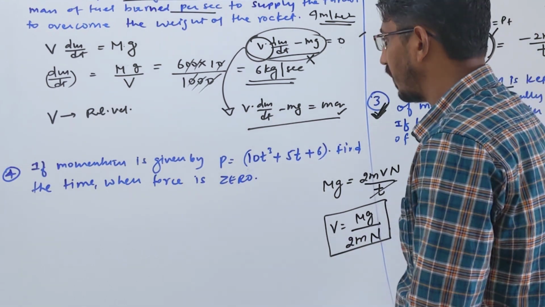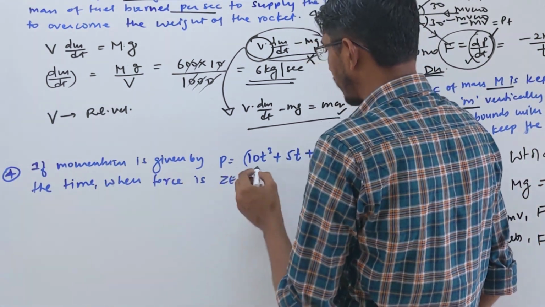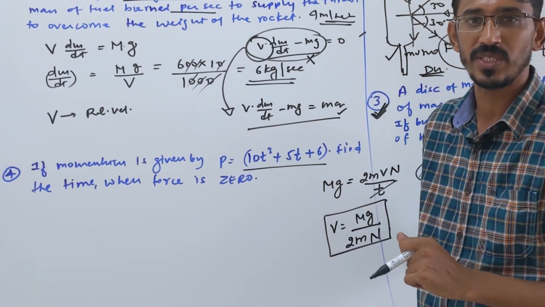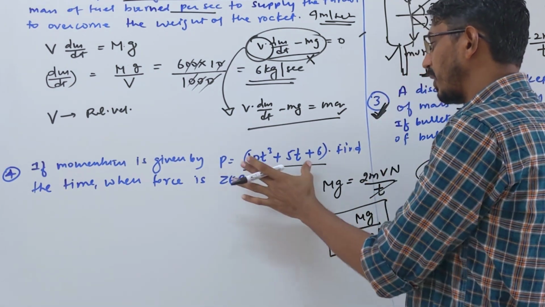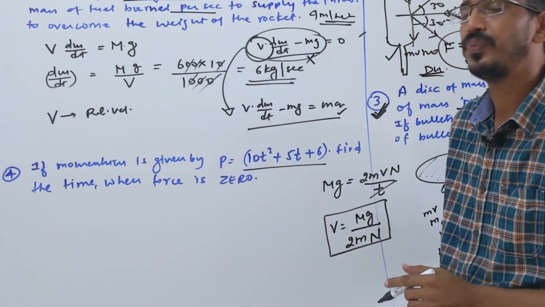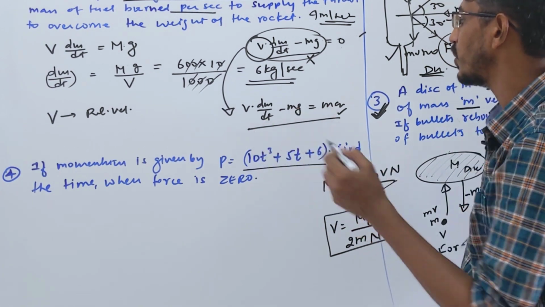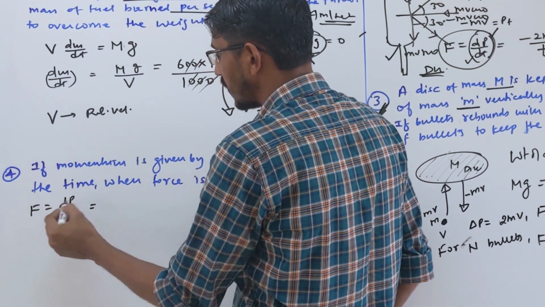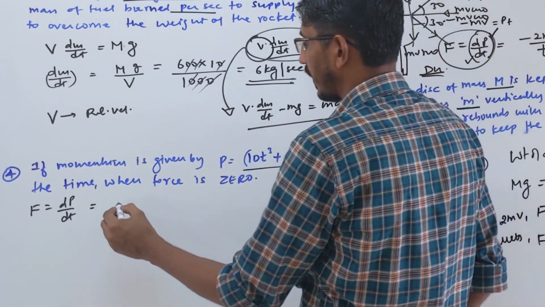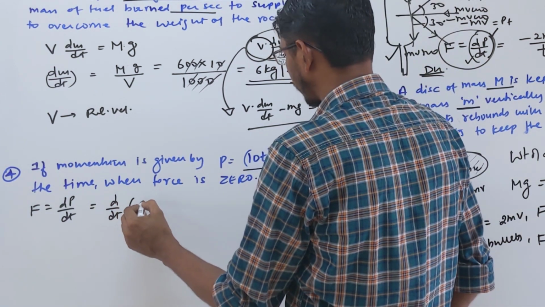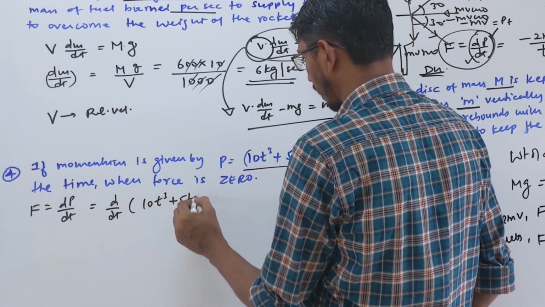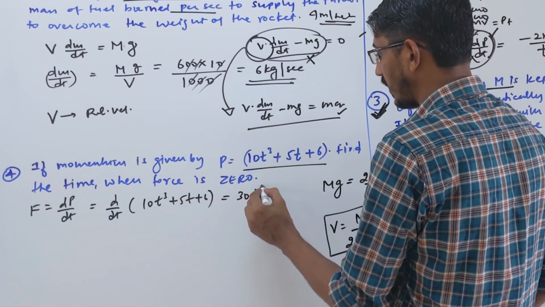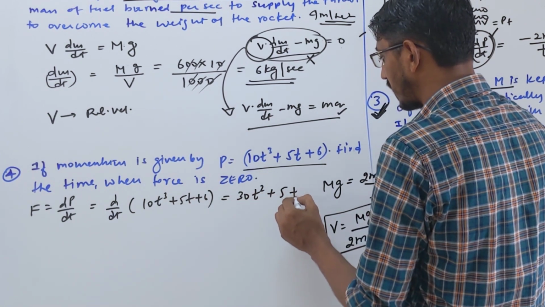Okay. Let's do one more problem, the fourth problem. A momentum equation is given, and they are asking to find the time when the force on this body becomes 0. Momentum given is a variable, you can see it varies with time. So first, what is force in terms of momentum? dp by dt, differentiation of the momentum. Let's differentiate d by dt of 10t cube plus 5t plus 6. What is the answer? 10t cube becomes 30t square, plus this becomes 5, and 6 becomes 0.